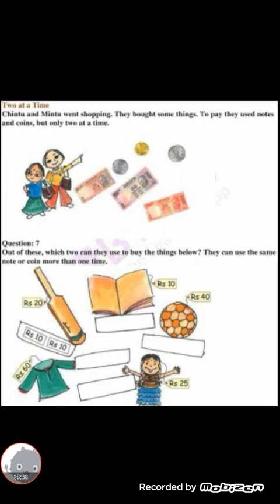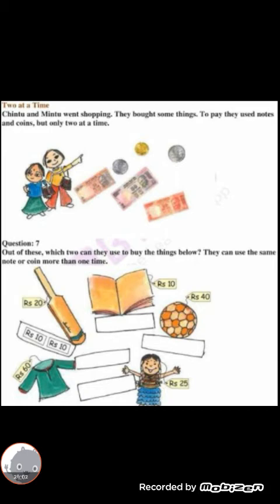Notes, books, playthings, bags. Likewise you bought, right? Likewise, they also bought. To pay, they used notes and coins, but only 2 at a time. Children, carefully underline: only 2 at a time. They used only notes and coins to buy.